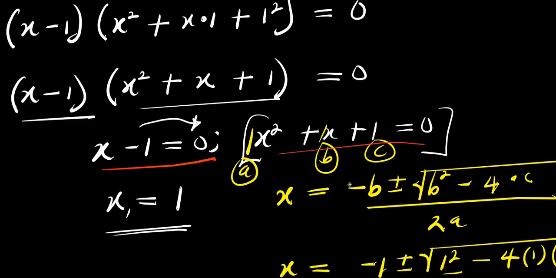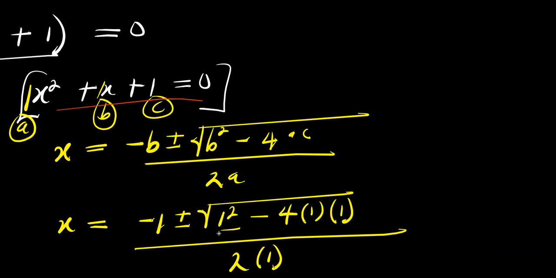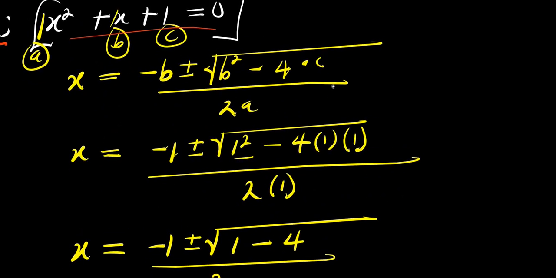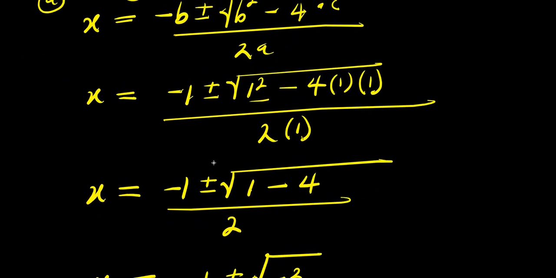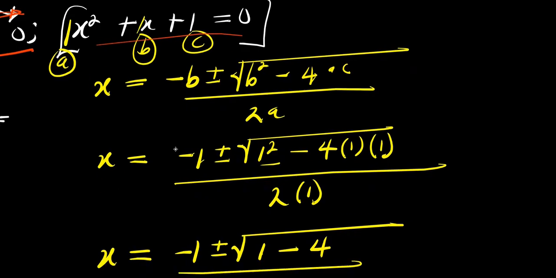To solve the linear equation is quite simple. You move this number over here and make x the subject of the equation. And that gives us a real solution. To solve this quadratic equation, we make use of the formula method. You can also consider making use of completing the square. It is not factorizable, so you cannot factorize it. So we write the quadratic formula, which is negative b plus or minus square root of b squared minus 4ac, divided by 2a, inserting the values of a, b, and c gotten from this equation. a is the coefficient of x squared, b is the coefficient of x, c is the constant.